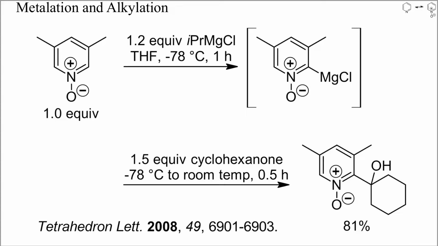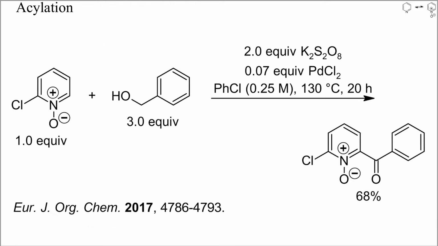at -78°C. Although pyridine N-oxides are more electron-rich than their parent pyridines, acylation occurs first at oxygen and not at carbon. Acyl radicals in some transition metal acyl complexes, however, can acylate N-oxides at carbon. Here, a benzoyl palladium complex was formed by oxidation of benzyl alcohol with potassium persulfate. Addition to the N-oxide of 2-chloropyridine yielded mainly the acylated N-oxide.